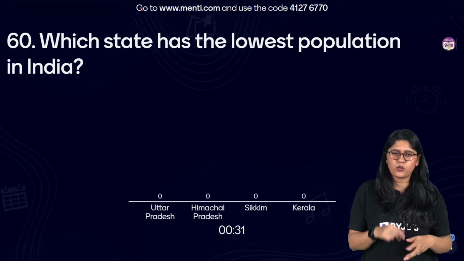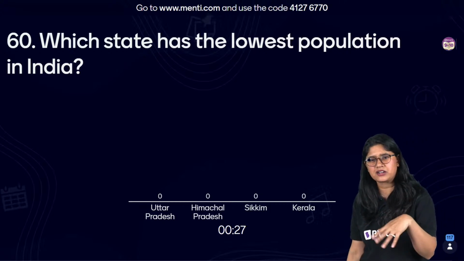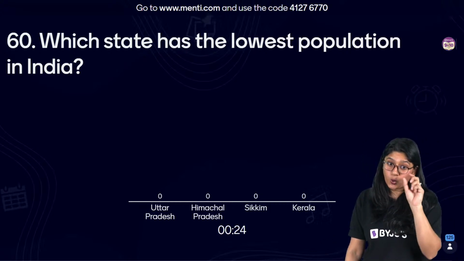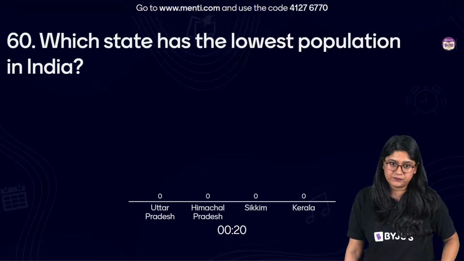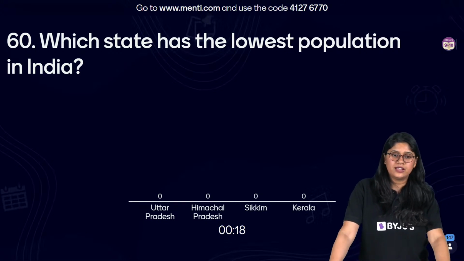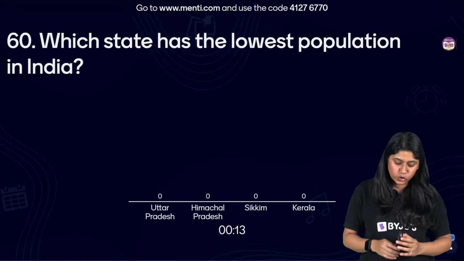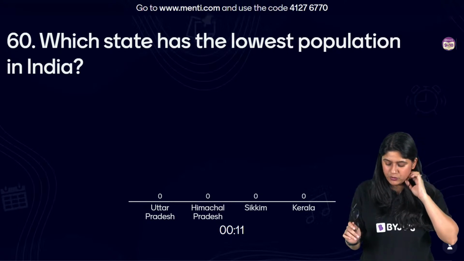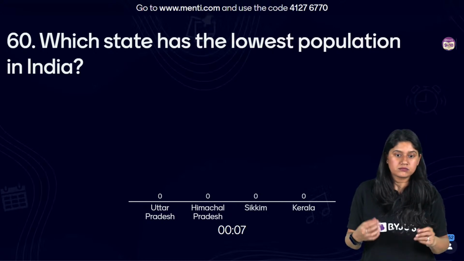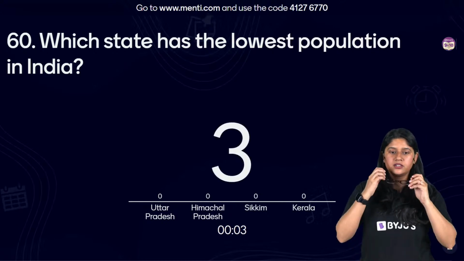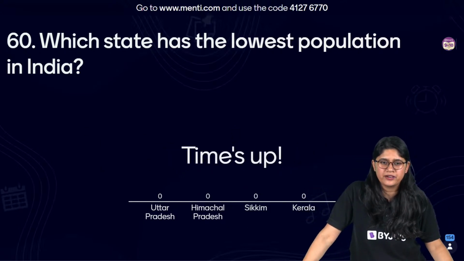Okay, Krishna, you're asking what India's climate is described as? So it's a tropical climate, right? Though wet and dry climate also. Moderately temperate, we would say. Very good. I can see the correct answer already. Is it Uttar Pradesh, Himachal Pradesh, Sikkim or Kerala? Lowest population in which state do we have in our country? Monsoon climate. Very good. Your friends are helping over here.